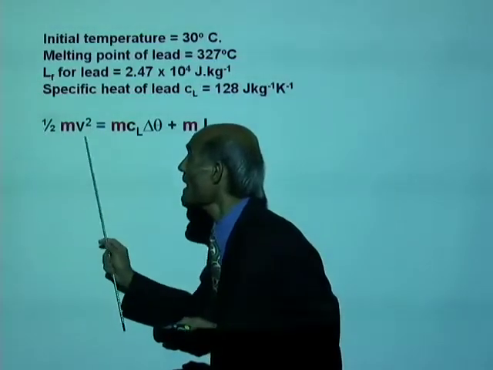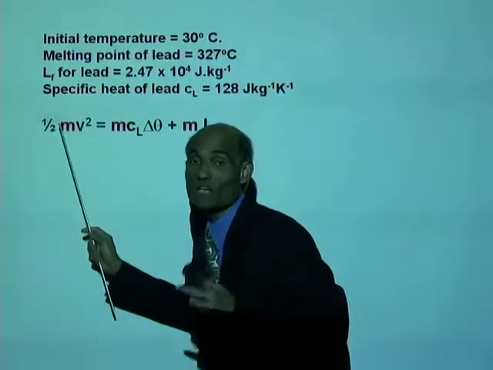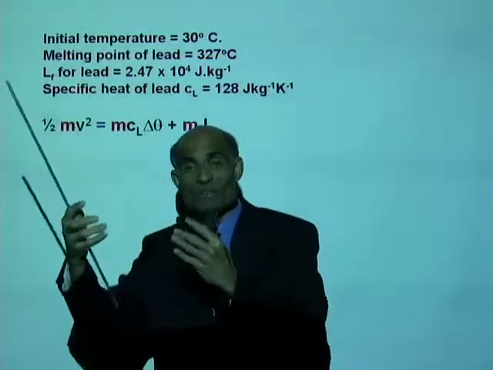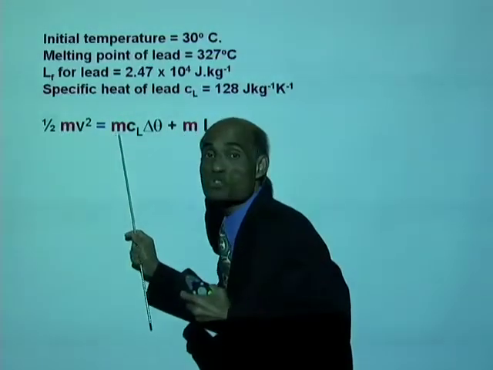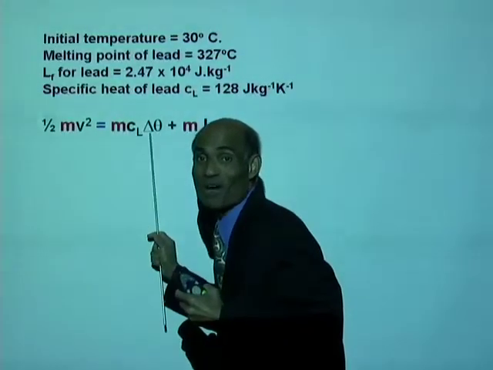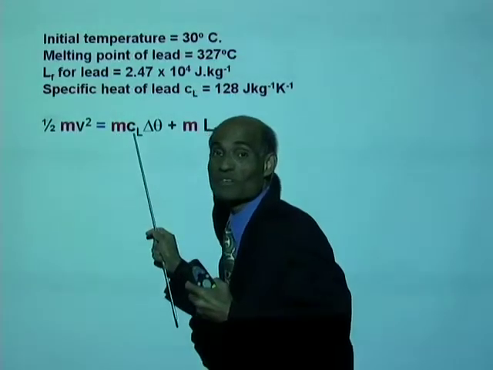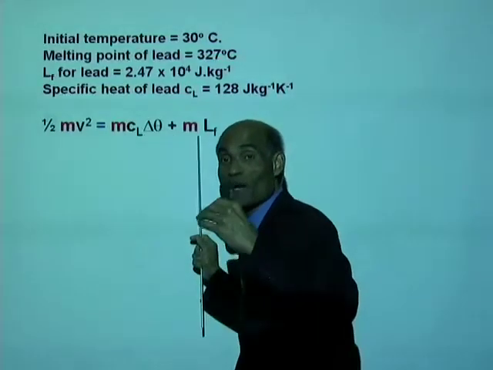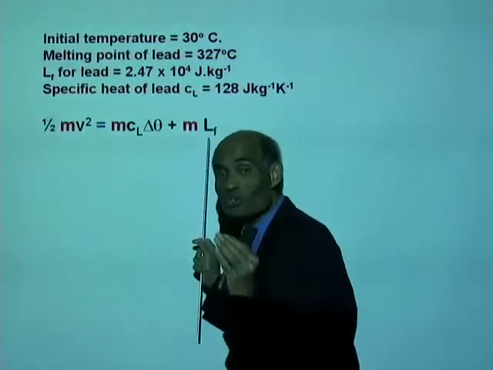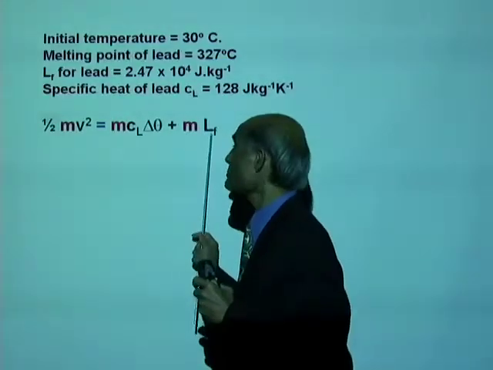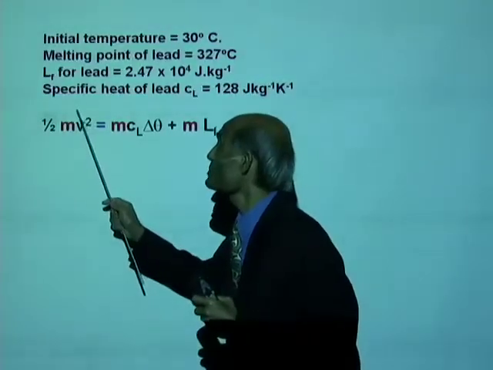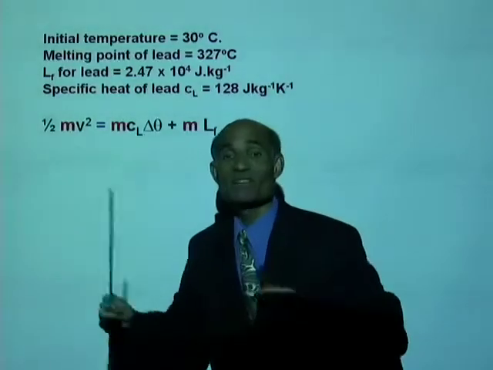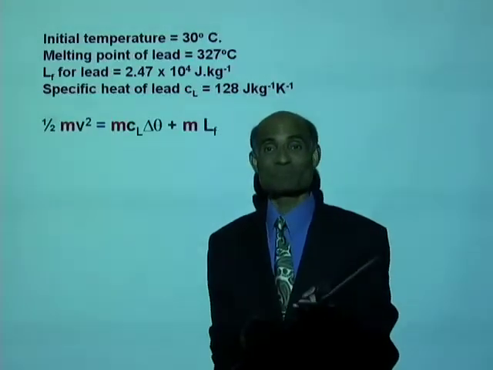That means 1/2 mv squared, that is the total quantity of heat. All that mechanical energy is now converted to heat. And that heat is used to increase the temperature of the bullet. Mass times specific heat times change in temperature, plus change the lead from solid to liquid without changing its temperature. Mass times latent heat of fusion. And you notice mass will cancel from everywhere. You don't need the mass of the bullet to do this problem.